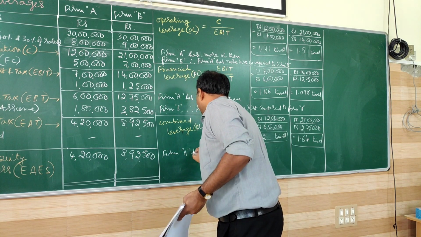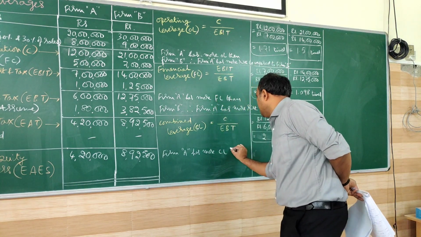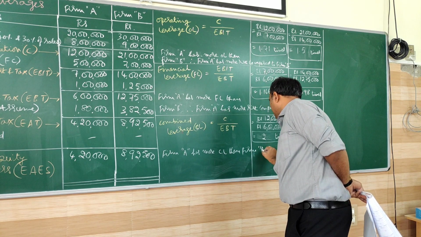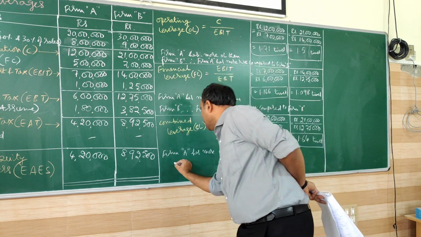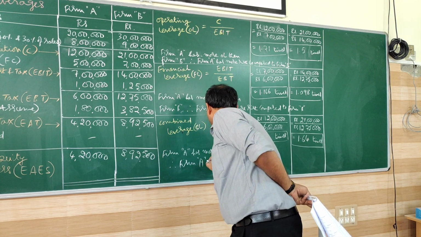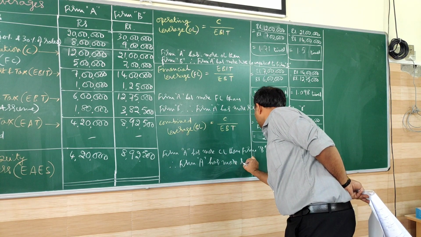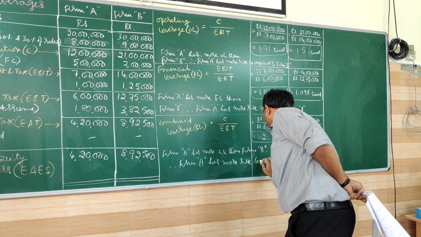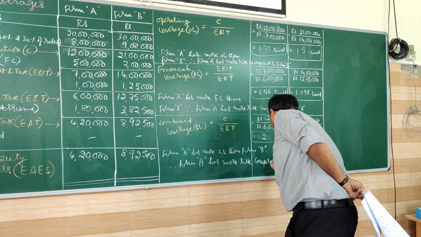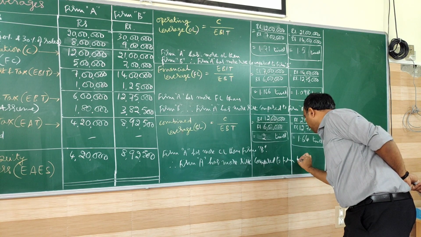Firm A has more combined leverage than firm B. Therefore, overall, firm A has more risk compared to firm B.